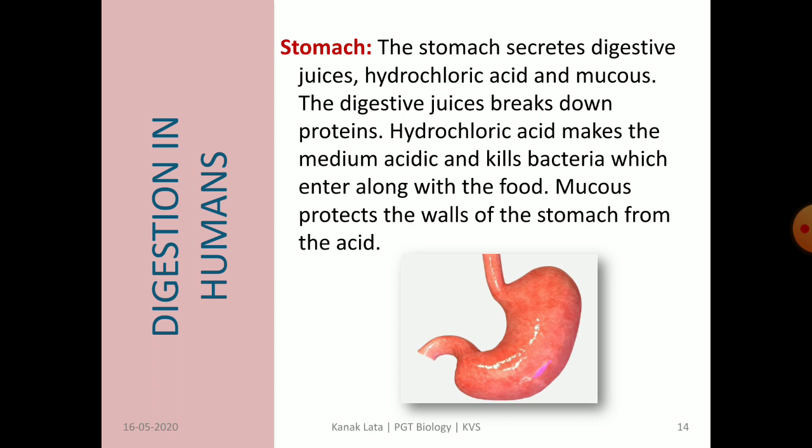HCl makes the medium acidic for the action of enzyme pepsin. Why? Because pepsin works in acidic medium, and HCl also helps in killing the bacteria which may enter along with the food which we are taking inside. Mucus protects the inner lining of stomach from the acid.